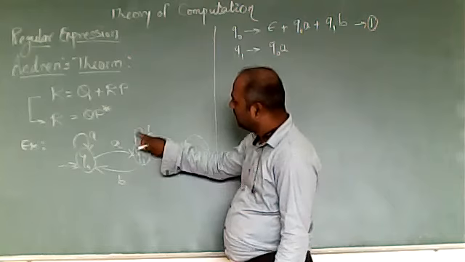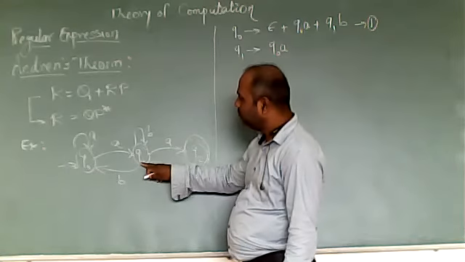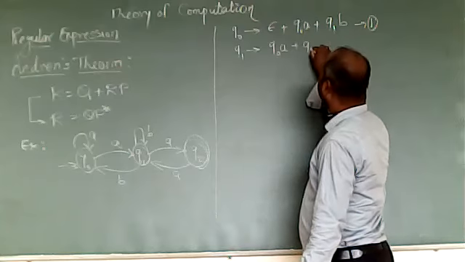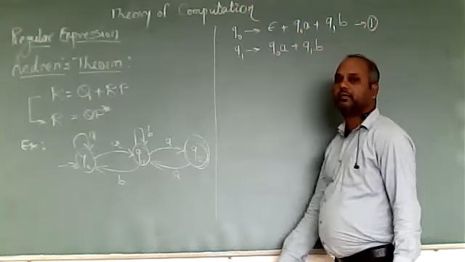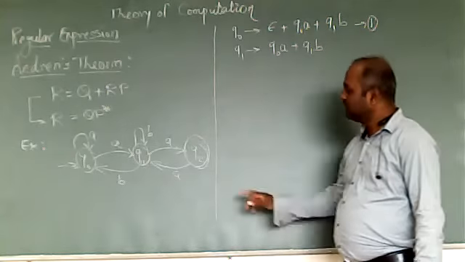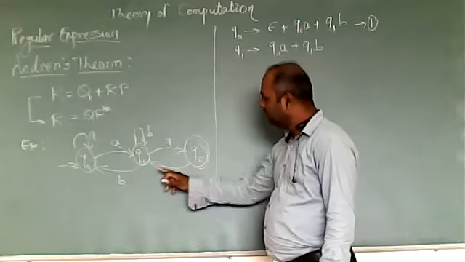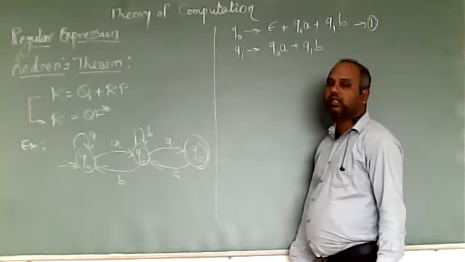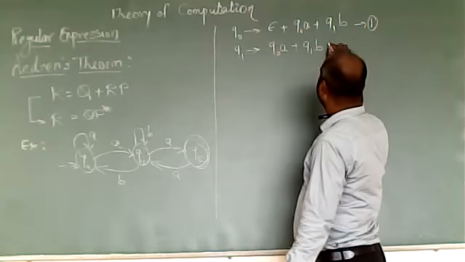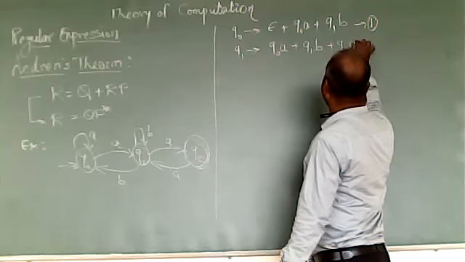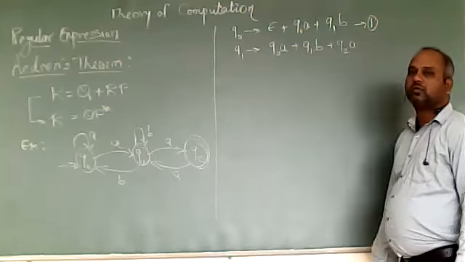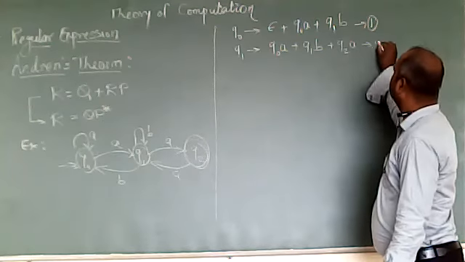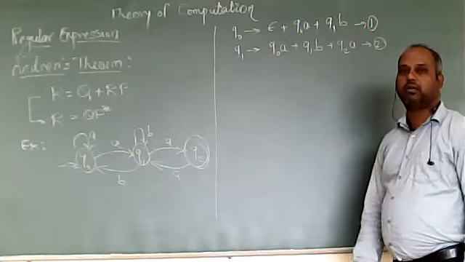Next is the self loop, coming from Q1 with B to Q1, so plus Q1B. There is one more input coming from Q2 with A to Q1, so plus Q2A. All incoming transitions are written like this. We'll number this as equation number 2.